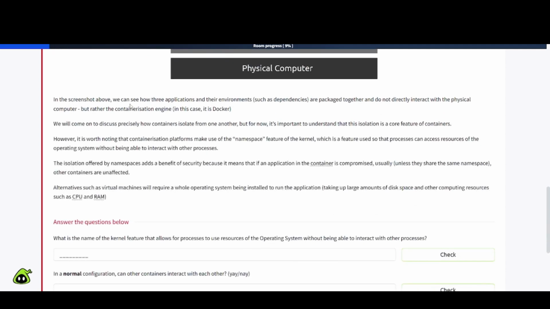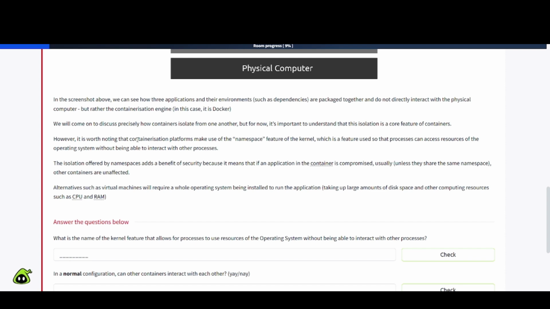In the screenshot above, we can see how 3 applications and their environments, such as dependencies, are packaged together and do not directly interact with the physical computer, but rather the containerization engine. In this case, it is Docker. We will come on to discuss precisely how containers isolate from one another, but for now, it's important to understand that the isolation is a core feature of containers.